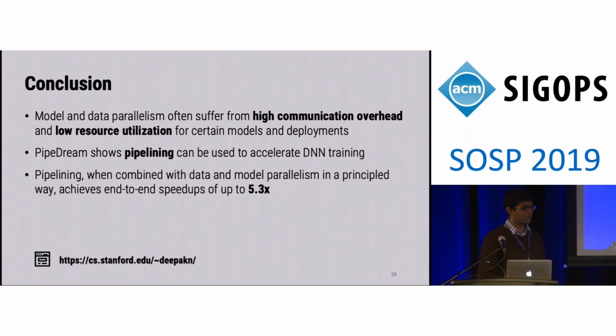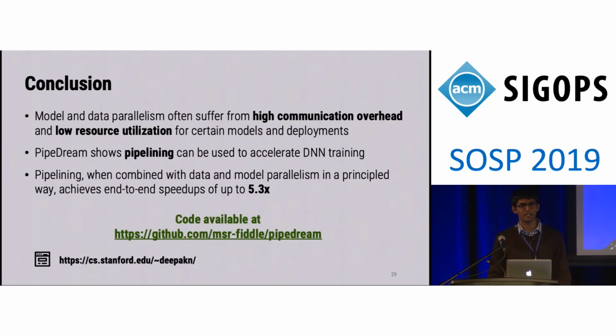So to conclude, model and data parallelism often suffer from high communication overhead and low resource utilization for certain models and deployments. PipeDream shows that pipelining can be used to accelerate DNN training and is able to achieve speedups of up to 5.3x. PipeDream is open source at that URL, and with that, I'm happy to take questions.